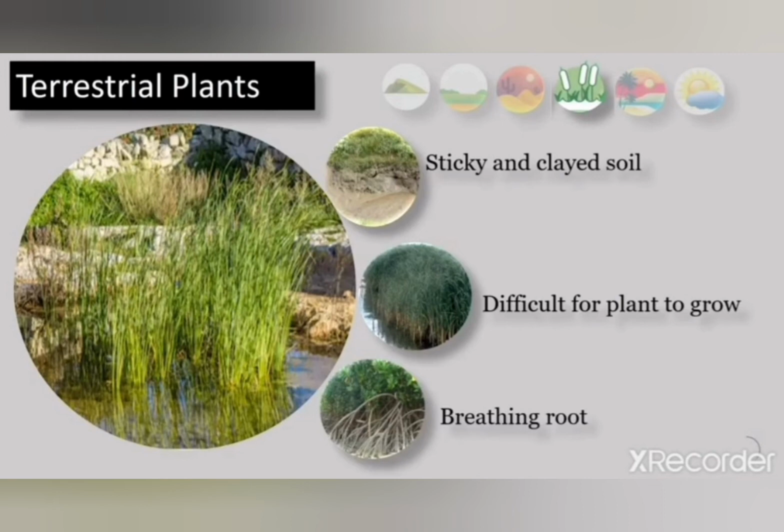It's very difficult for the plants to grow there, as the soil is clay and sticky, but the roots of the plants in marshy areas grow outside the soil and water, as the mud is poor in oxygen content, and such roots are known as breathing roots. The example is mangrove trees, and we can see such trees in Sundarban. Okay student, so now let us have a picture of that Sundarban.